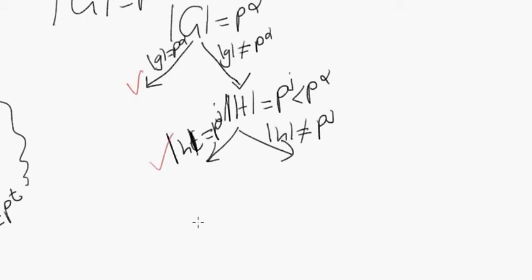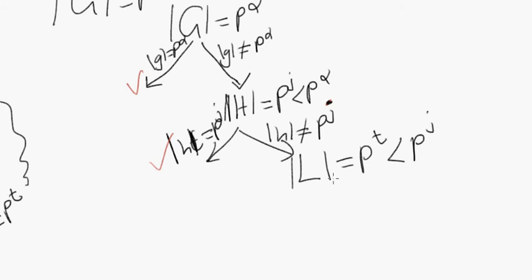Okay. Well, if we're done there, what if it actually turns out that there is no element of order p to the j, right? Well, does that tell us that there must exist some subgroup of H, let's call it L, such that the order of L equals p to the t, where p to the t is less than p to the j, right?